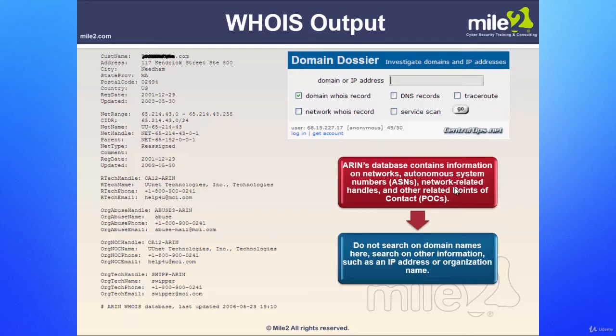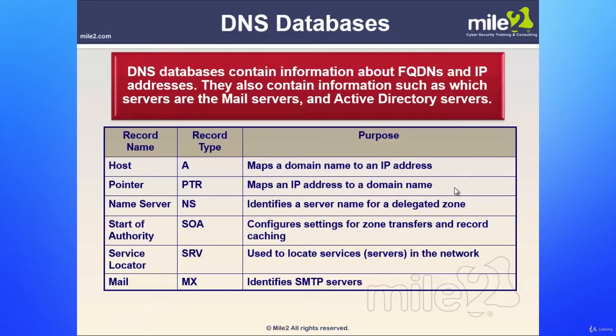Now, ARIN's database contains information on networks, autonomous system numbers, as in ASN numbers, network-related handles, and other related points of contact. Do not search on domain names here. Search on other information such as IP address or organization name. So now we get into the DNS databases. They contain information about your fully qualified domain names and IP addresses. They also contain information such as which servers are the mail servers and Active Directory servers.